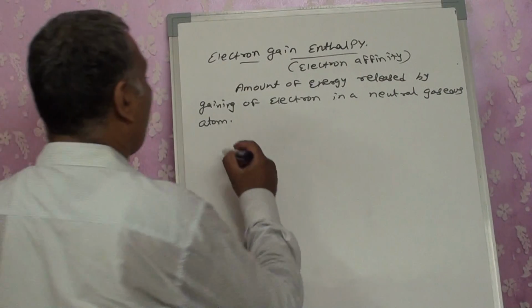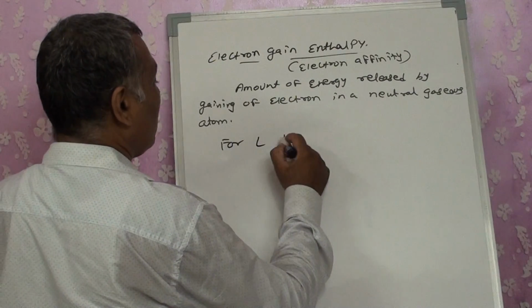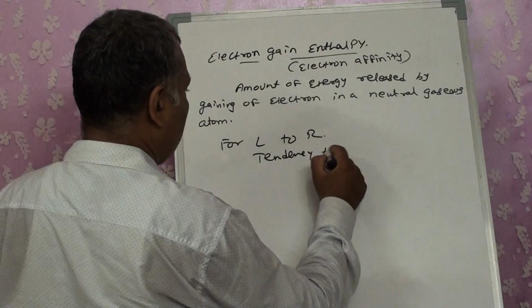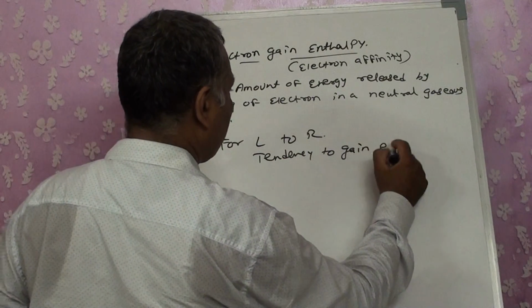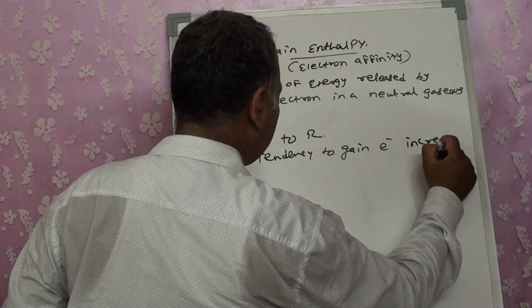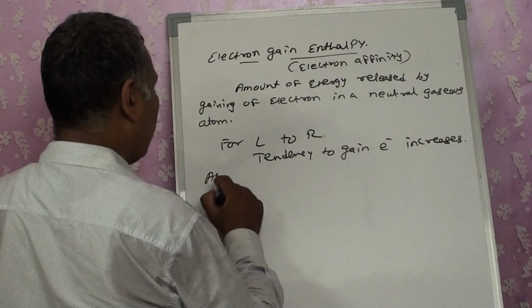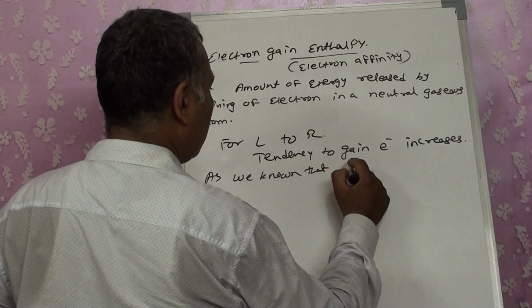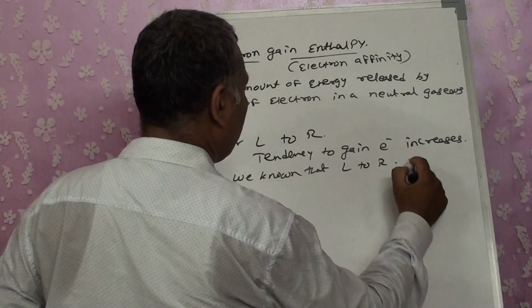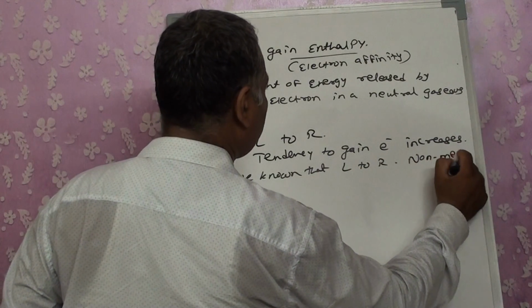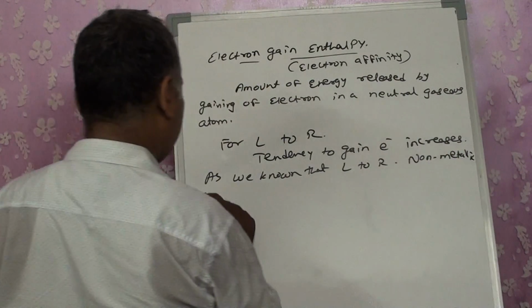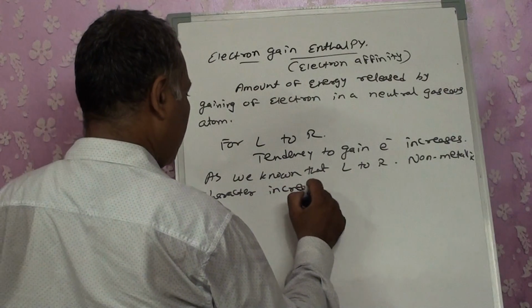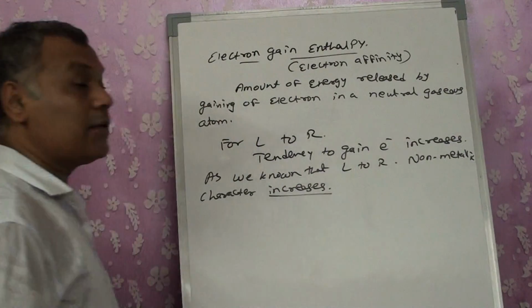So if I move from left to right, the tendency to gain electrons increases, as we know that from left to right, non-metallic character increases.